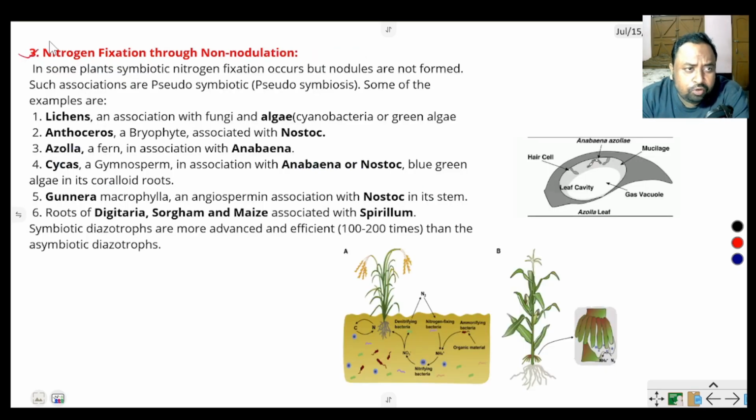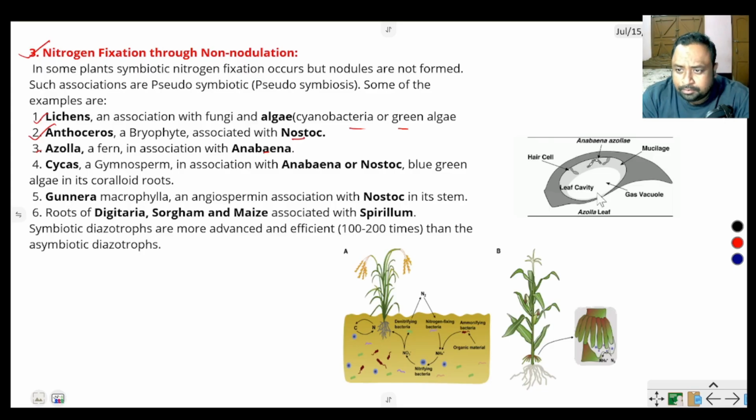Nitrogen fixation through non-nodulation, but here nodules do not form in this process. For example, lichens. Lichen is a symbiotic association of algae and fungus. They fix atmospheric nitrogen when the algae are cyanobacteria or green algae. Anthoceros, a bryophyte, is associated with Nostoc and fixes atmospheric nitrogen. Azolla, a fern, is associated with Anabaena.